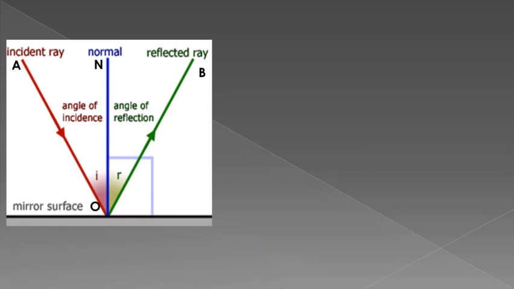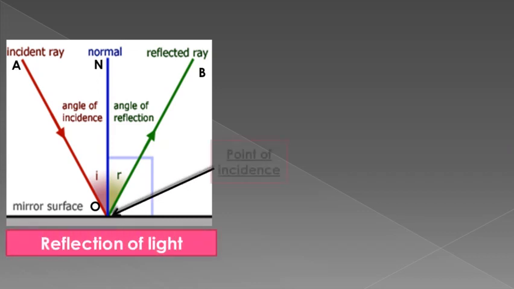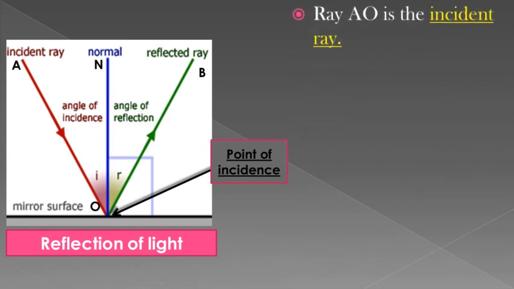So students, here we have some important terms related to reflection. One diagram is shown to you on the slide, in which you can observe the different terms related to the reflection of light. So let's see one by one. O is the point of incidence, and the incident ray is denoted by AO, the normal by NO, and the reflected ray by BO.